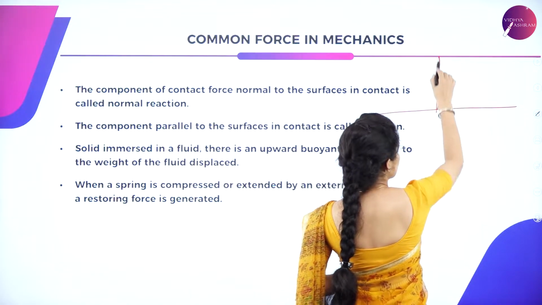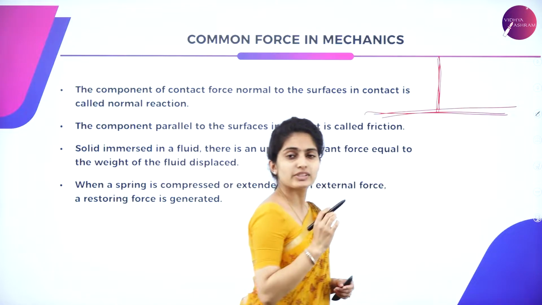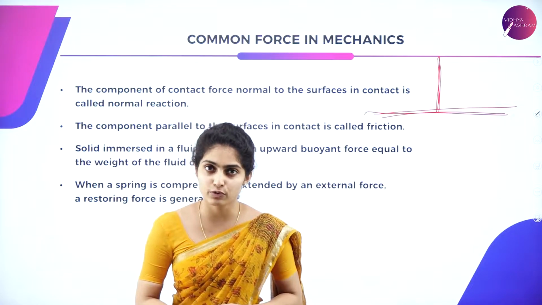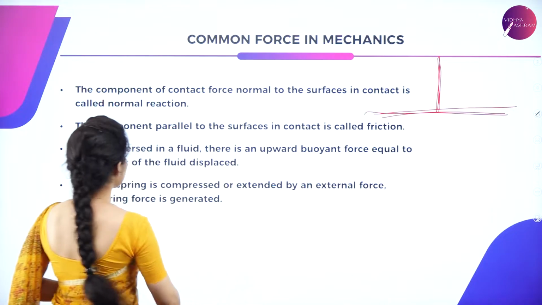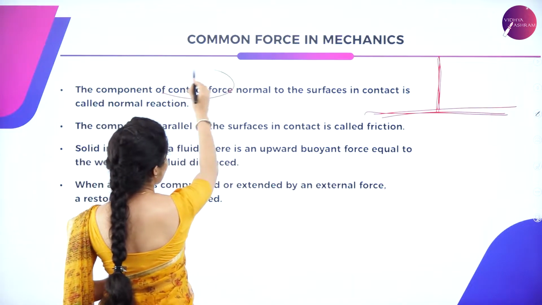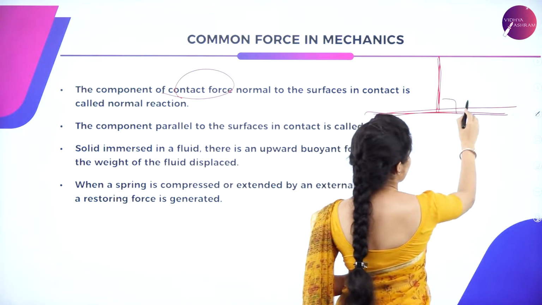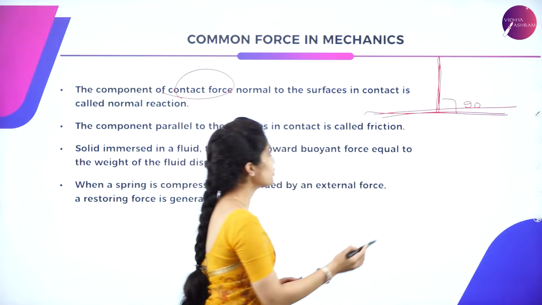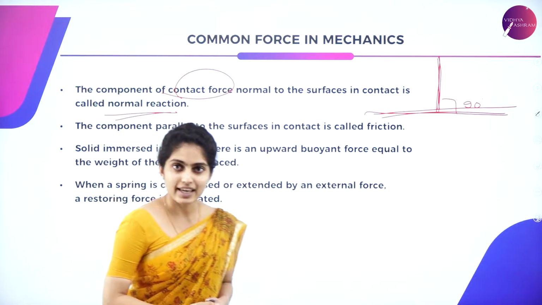So when one object is in contact in a perpendicular way to a surface, then such a force is said to be a normal reaction. So the first point is that the component of a contact force which is normal, normal means perpendicular, at 90 degrees, to the surface in contact, is said to be a normal reaction.